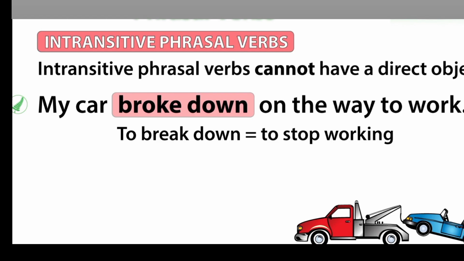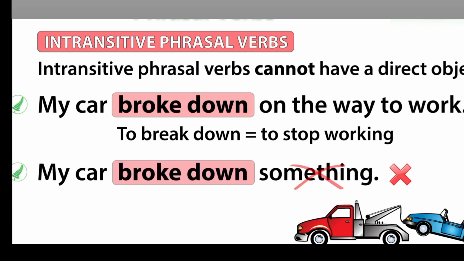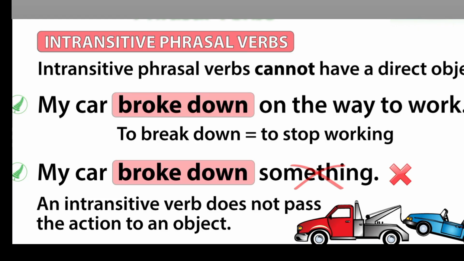Break down means to stop working. "My car broke down" is another way of saying "my car stopped working." You cannot break down something. Break down is an intransitive phrasal verb, so it does not pass the action onto an object.